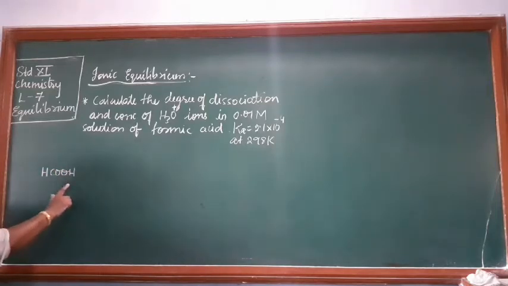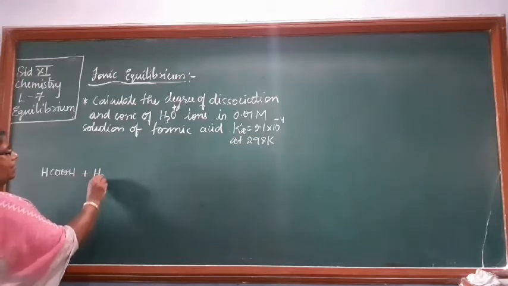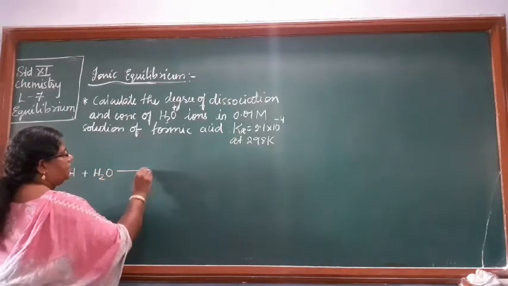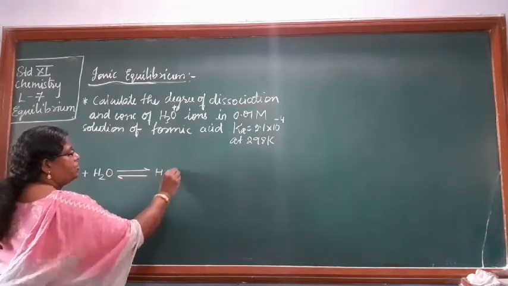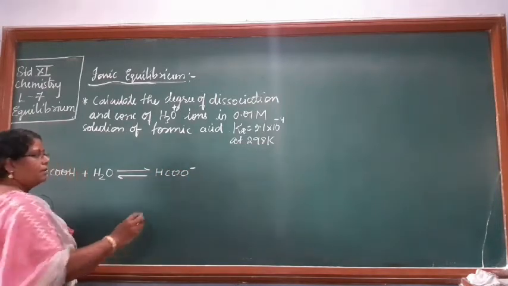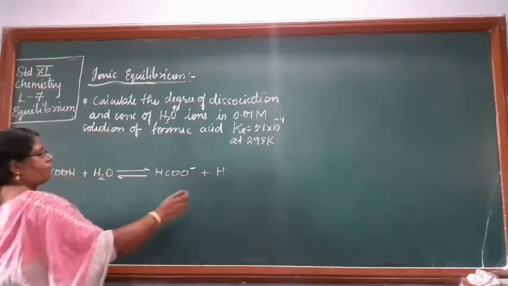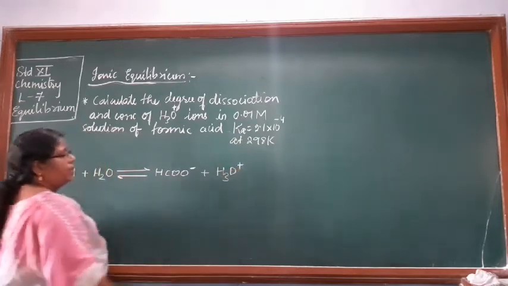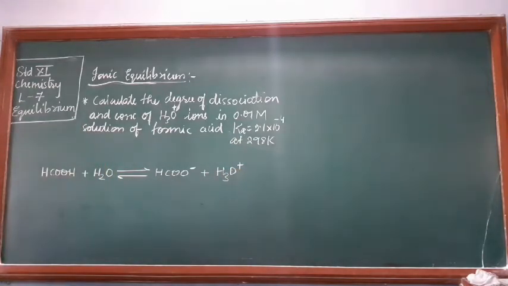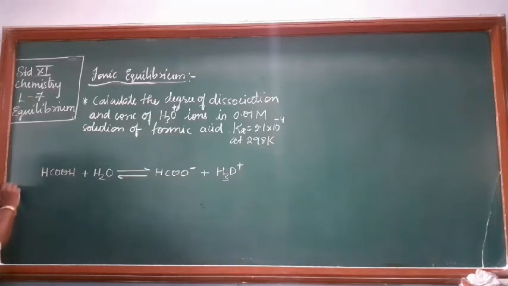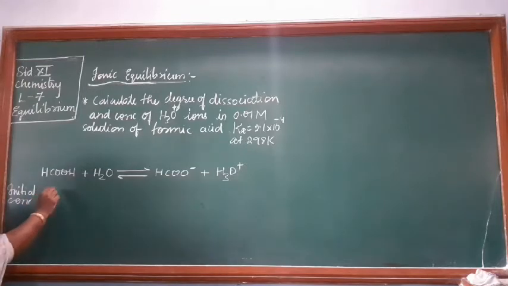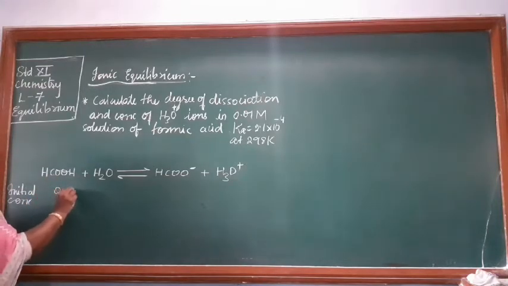Formic acid, that is HCOOH plus H2O, is in equilibrium with HCOO minus plus H3O plus. You are asked to find the concentration of H3O plus ions in the solution of 0.01 molar formic acid. So now the initial concentration is given to you. Initial concentration of formic acid is 0.01 molar.